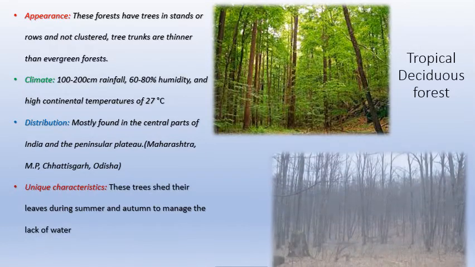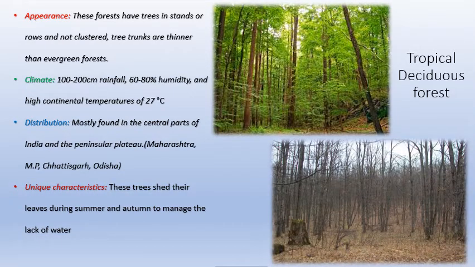So why is that? The reason behind the temperature being higher is because most of the deciduous forests are falling on the other side, not on the side where you get the rainfall, on the leeward side of mountain ranges, mostly in the central part of India, where you have the peninsular plateau. And also there, because it's a little bit away from the ocean, a continental type of climate is observed.